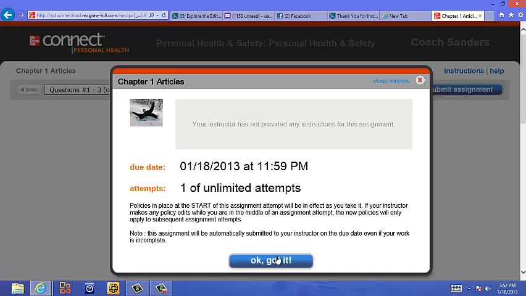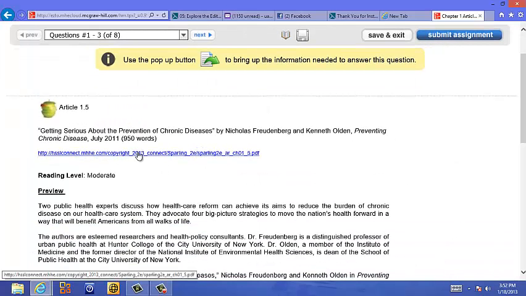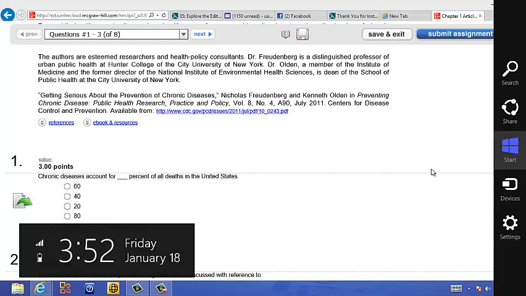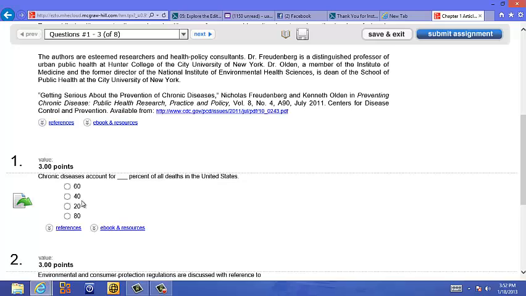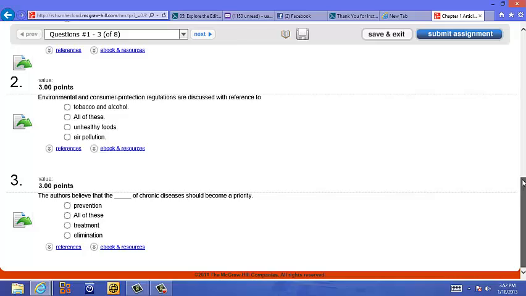And it should pop up here quick, depending on your internet access speed, that kind of thing. Alright, so I have one of unlimited tips. Okay, I got it. And all I need to do is click this link right here and read the article, and then come down here and answer the questions. I highly suggest that you just go ahead and answer them as quickly as possible. You know, just get as many points as you possibly can. Those are 3 points each.